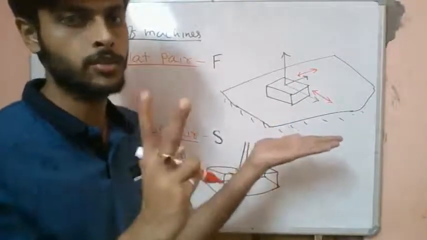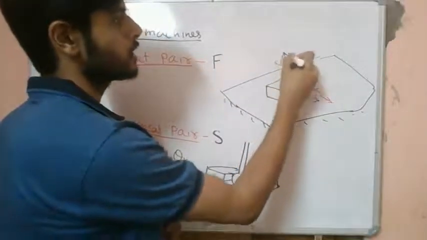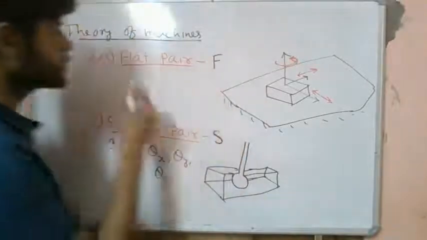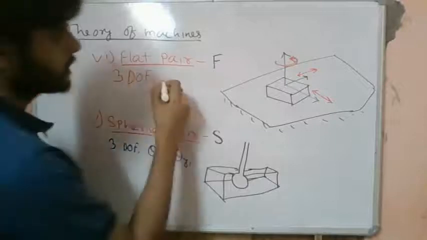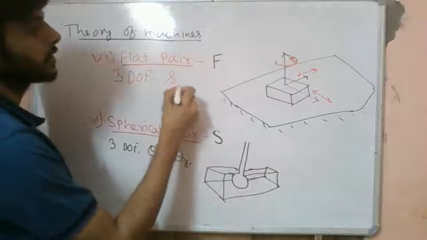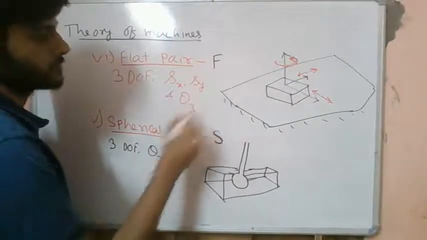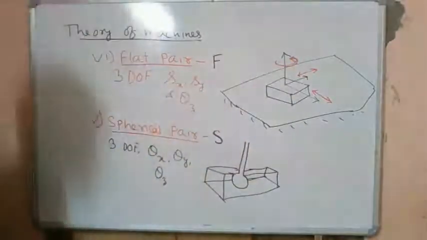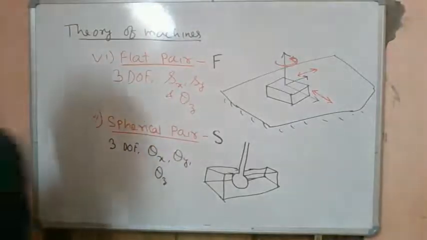So these are the 2 degrees of freedom, and also it can rotate about this axis, okay? It can also rotate. So it has basically 3 degrees of freedom. And the joint variables are displacement along the x direction, displacement along y direction, and theta along z direction, right? Rotation about this z axis. So these are the 3 joint variables. So these are the classifications for the lower pairs.